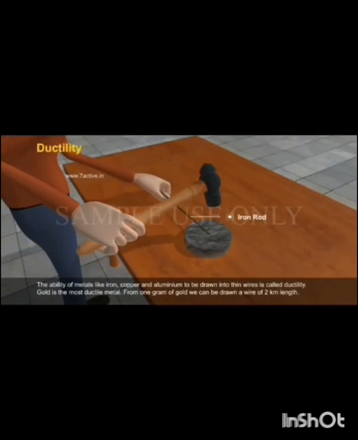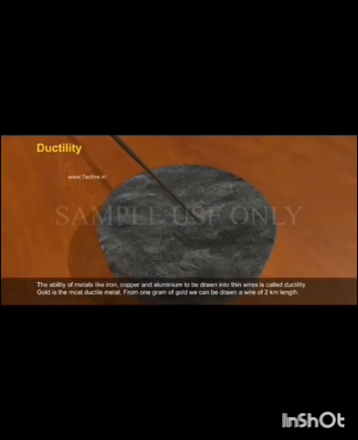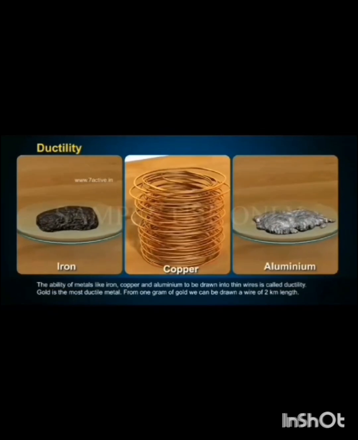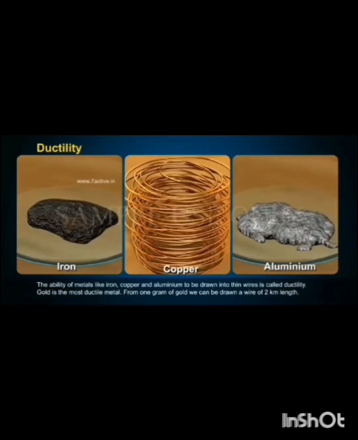Ductility. The ability of metals like iron, copper, and aluminum to be drawn into thin wires is called ductility. Gold is the most ductile metal. From 1 gram of gold, we can draw a wire of 2 kilometer length.